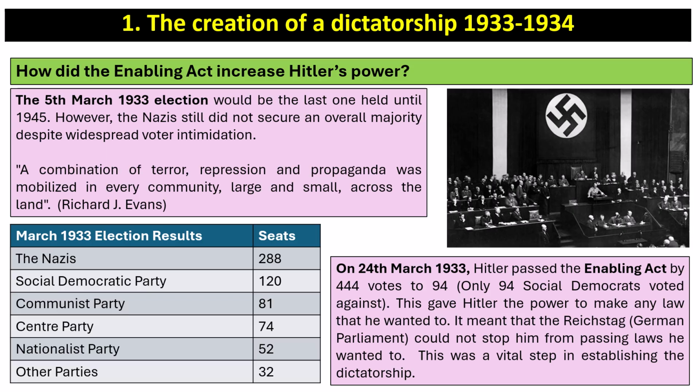So on the 24th of March 1933, Hitler passed the Enabling Act by 444 votes to 94. Only 94 Social Democrats voted against. This gave Hitler the power to make any law that he wanted to. It meant that the Reichstag, the German parliament, could not stop him from passing laws he wanted to, and this was a vital step in establishing the dictatorship.